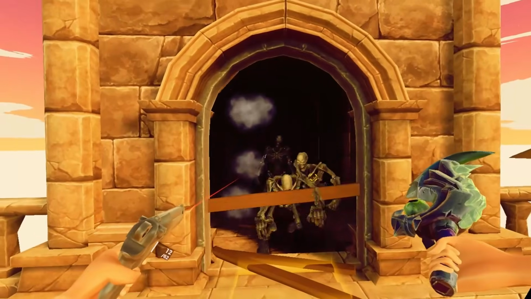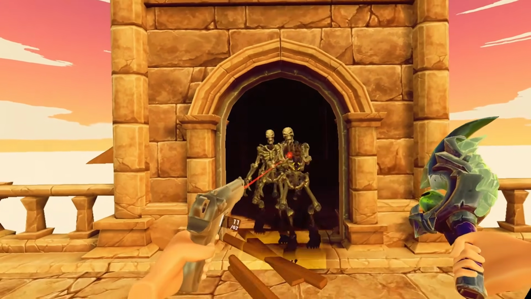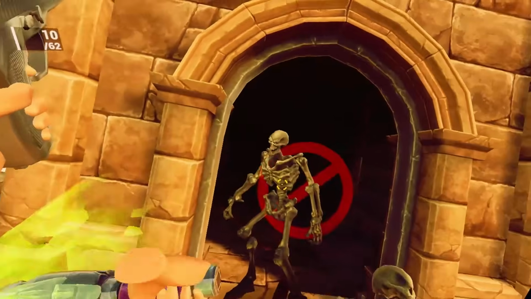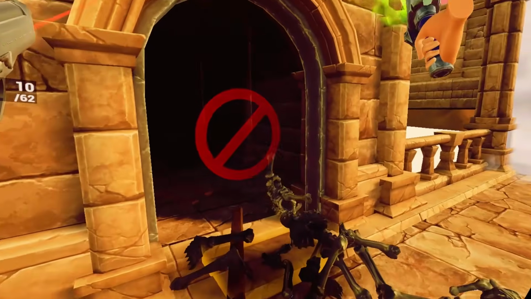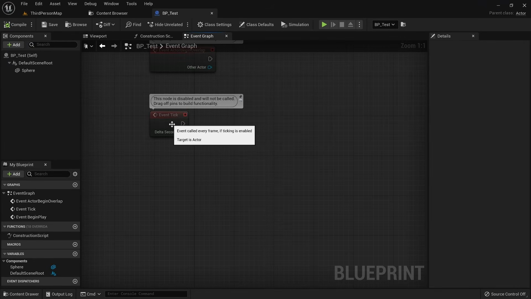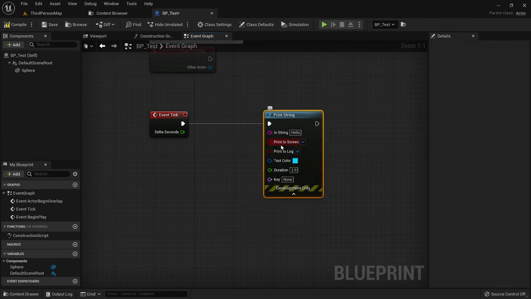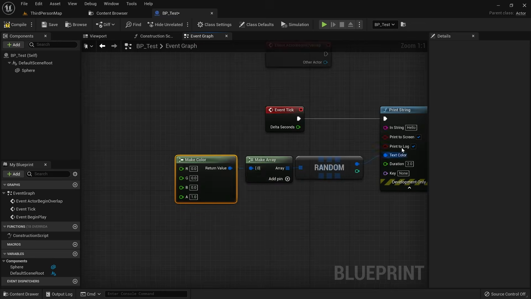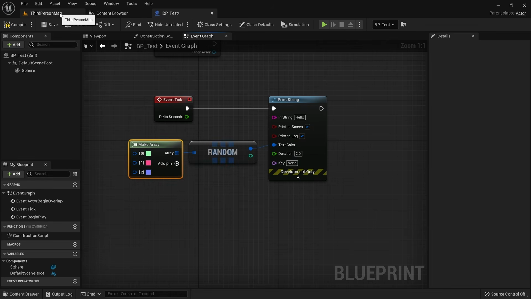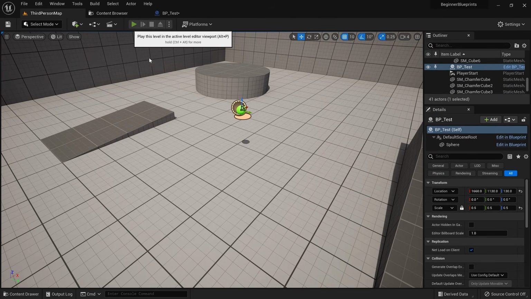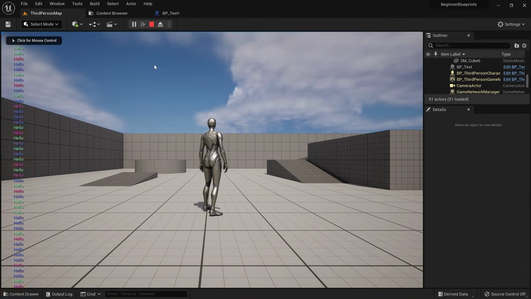This means that we need to be very careful what kind of computations we do in this event. This is especially true if you plan on spawning tens or hundreds of instances of this blueprint, like you would for gunboats or zombie enemies. So you should only use tick when it is necessary. Just to demonstrate, let me print a string in a random color on tick. You can see that this is being executed in very fast succession.